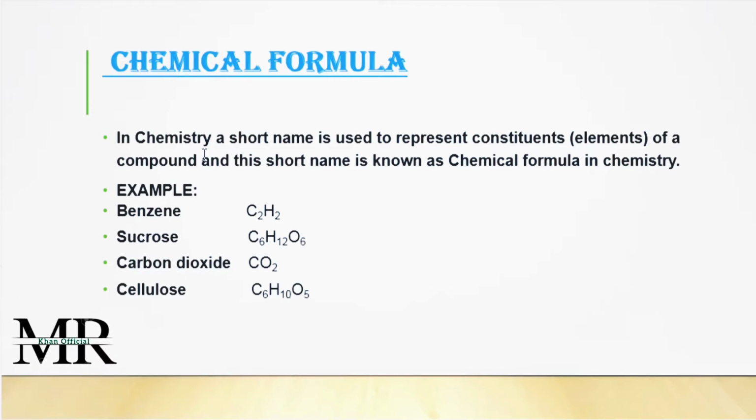Rather than writing the whole name, we give a short name to a chemical, to a compound, to a molecule. That is known as a chemical formula. As well, we have given a short name to sucrose, C6H12O6, and to carbon dioxide, CO3, and to cellulose, C6H10O5. So these short names are known as a chemical formula.